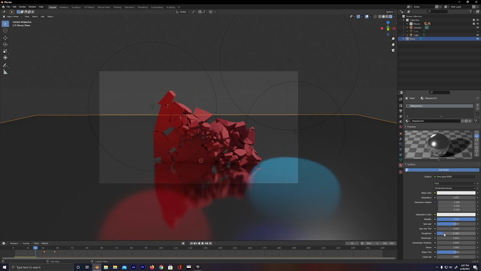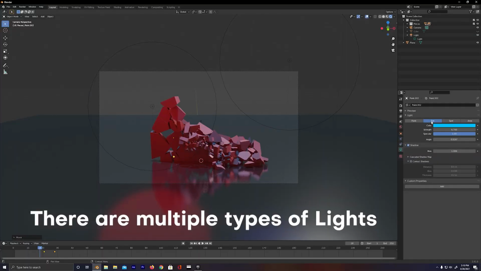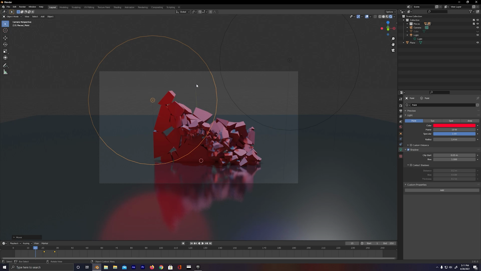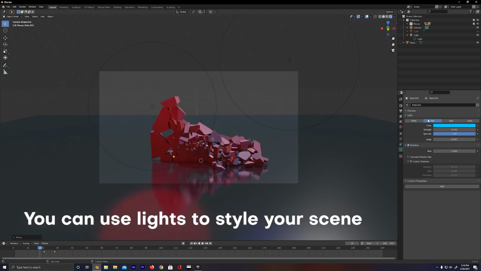Okay, cool. So the floor is looking nice, the wall is looking nice, but I'm noticing that the lights are showing up in this reflection, and I don't want that to happen. So what I'm going to do is take this light here, and I want this light to act more like a sun and not like a point spotlight. Now for these other ones, I kind of want to style it a little bit more. I want the shadows to follow the direction of this wall falling, so I'm going to move up this light just a little bit so I'm getting those shadows to match that angle there.